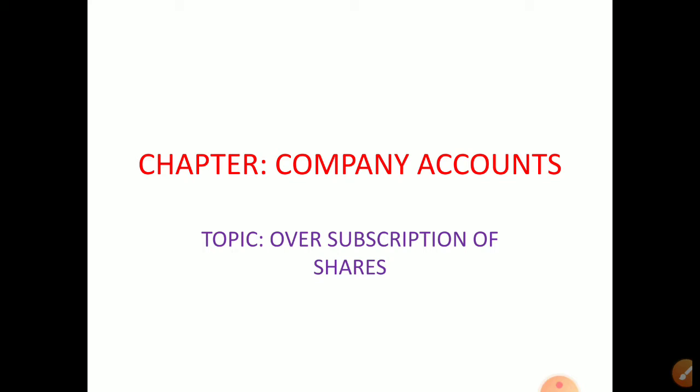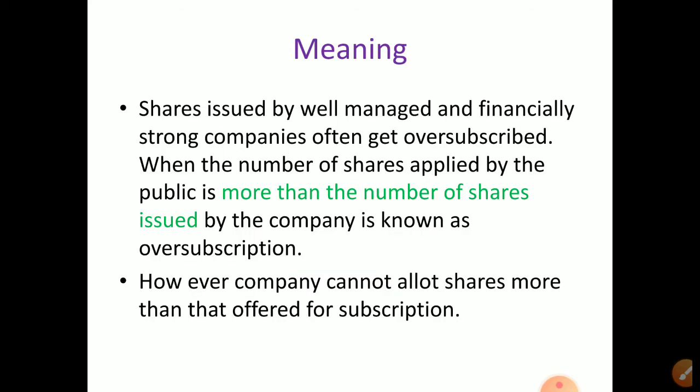Under subscription, you understood, is when the public applies for a smaller number of shares than the number of shares issued by the company. That case is known as what? Under subscription. Suppose the company issued 5,000 and the public subscribed for 4,000. We received applications only for 4,000. It is less than the shares issued by the company, that is 5,000. So that case is known as under subscription. So now today we'll discuss over subscription. First we'll see the meaning of over subscription.